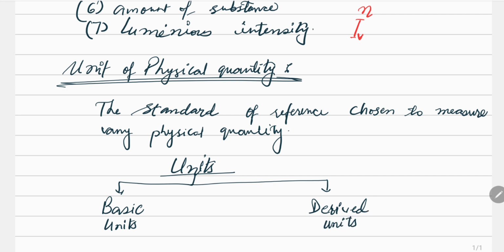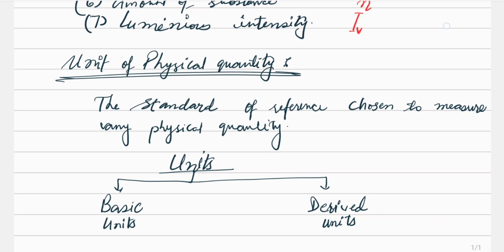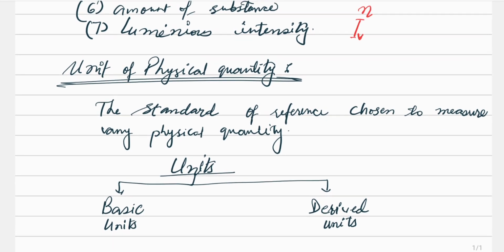So there are two types of units, basic units and derived units. So let's know what is the meaning of basic units. Basic units are the units of these seven fundamental properties. First fundamental property was length, right?